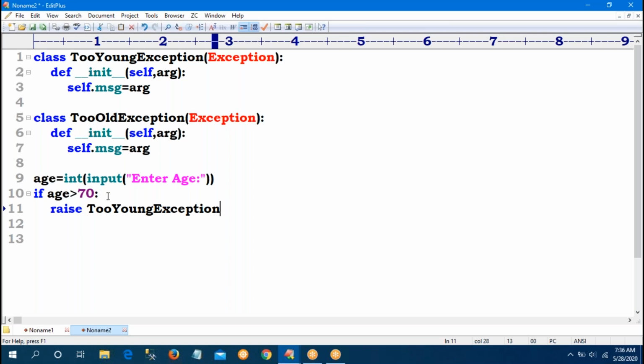Sir, the constructor contains an argument, that is, we have to pass some value inside.